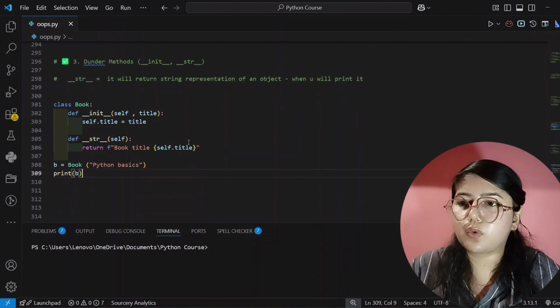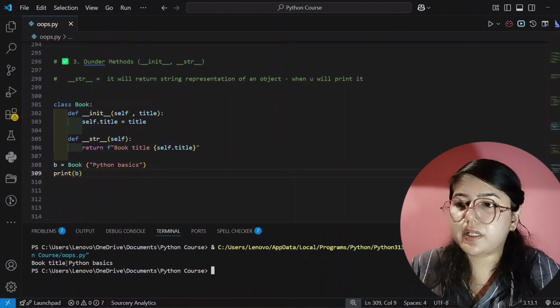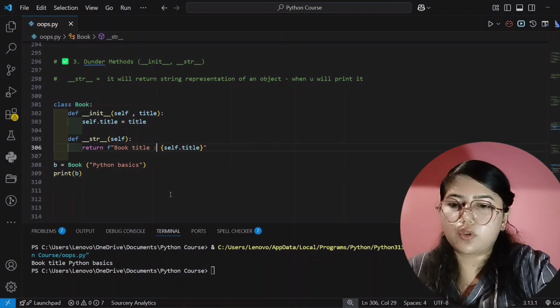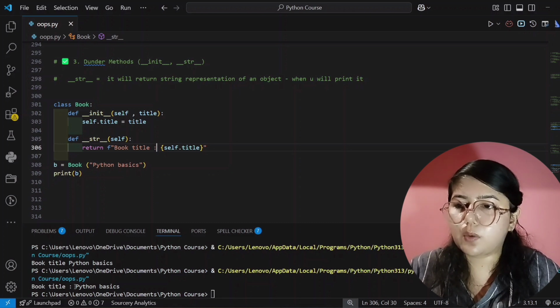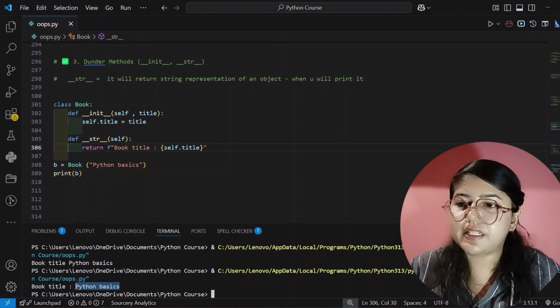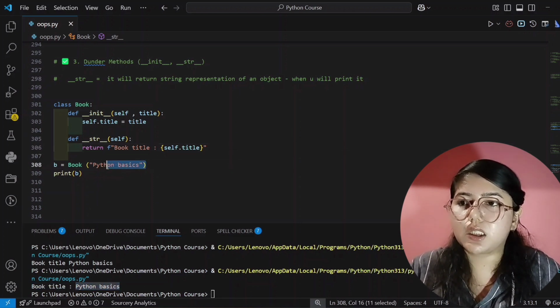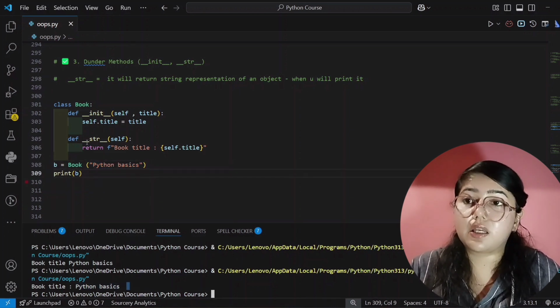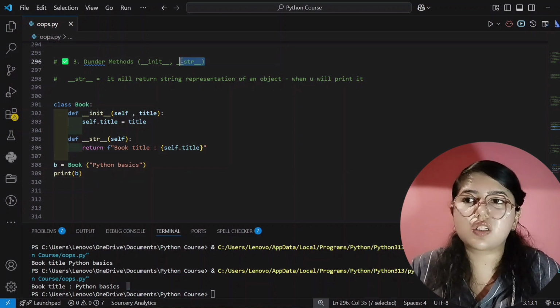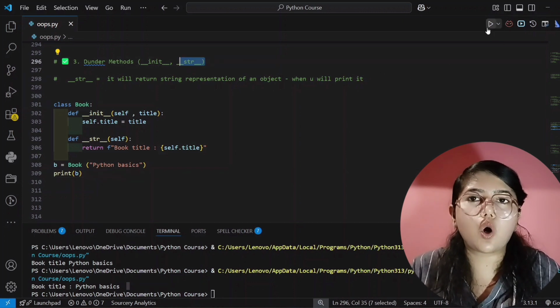And now I will run this code. See here, it's showing the output, that is Book title, because I have written Book title here. I will write colon here also. Okay, so now we will run this code. See here, it's showing the correct output, that is Book title, and here I have passed Python Basics in the parentheses, for the input. So that's why it's showing Python Basics here. So I hope you understood how to use this str method, or dunder method.